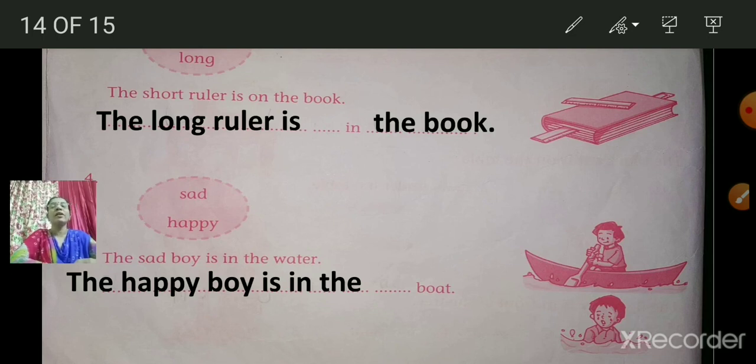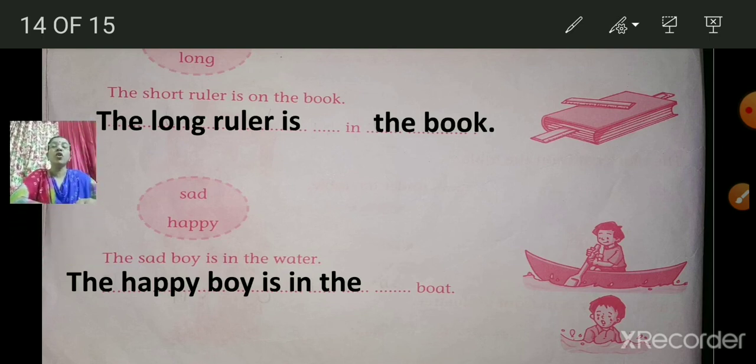Okay? Now I'll read the sentences again. The long ruler is on the book. The short ruler is on the book. The long ruler is in the book. Next one. The sad boy is in the water. The happy boy is in the boat.